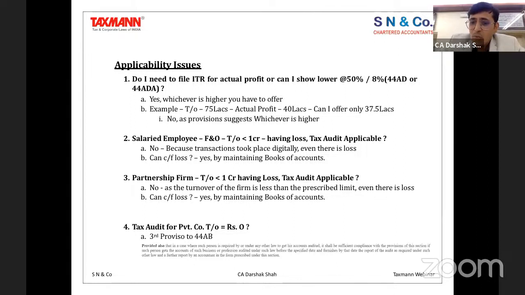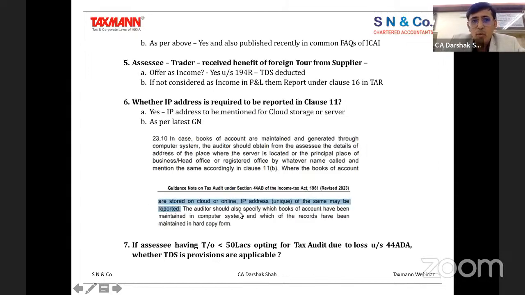So it says that along with your statutory audit report, which you are supposed to file, you are also supposed to file the report in form 44AB, even if your business is small. That's something which the guidance note brought up, and that's what I wanted to highlight to our members who are listening to this presentation. I have said this, as also published recently in a common FAQ of ICAI.